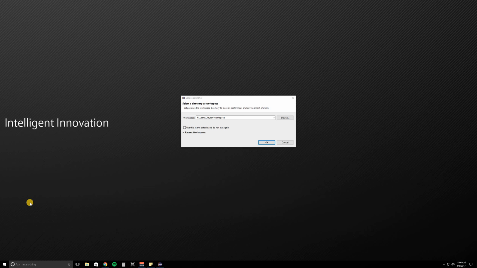Actually, we need three things to write a program. First and foremost, the most important thing is we need a programming language. We have that. We're going to use C++. Second, we need something to write the language in, an IDE, and we're going to be using Eclipse. And third, we need a compiler, and for that, we're going to use a compiler called MinGW.